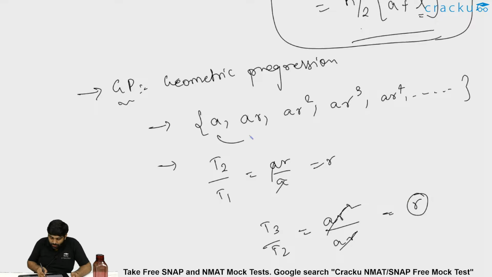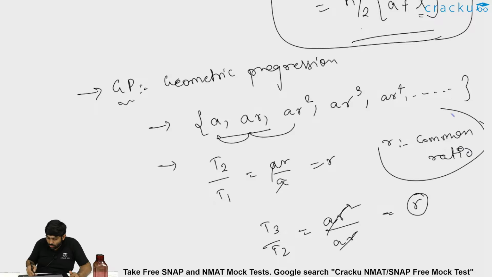So basically every term is obtained by multiplying a common ratio r to its preceding term. So this r is known as the common ratio.